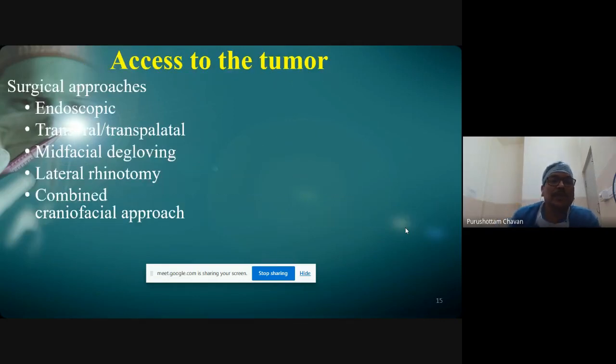Now when you end up seeing a malignancy of the paranasal sinuses, you need to consider two aspects. One is the surgical approach. So whether it is endoscopic, transpalatal, transnasal, midfacial degloving, lateral rhinotomy, or combined craniofacial resection. These are the access or approach related issues we have to look into based upon where the lesion is.